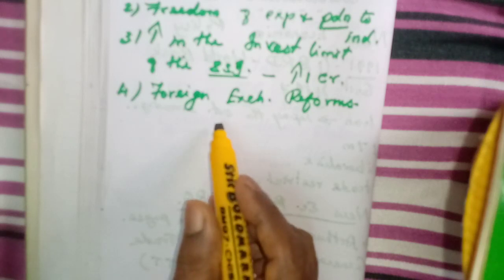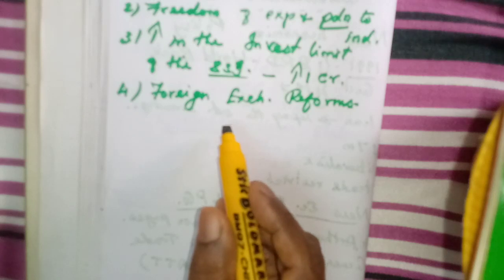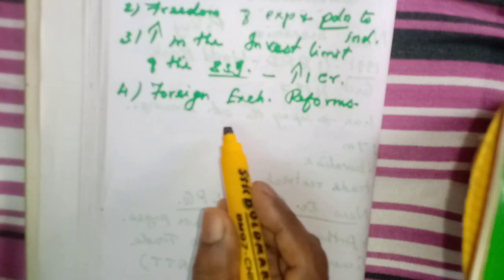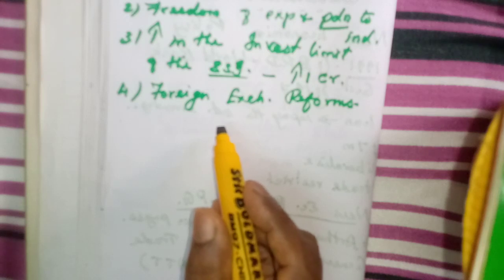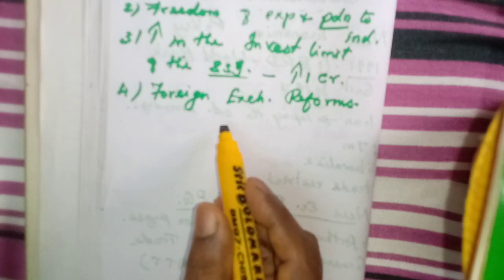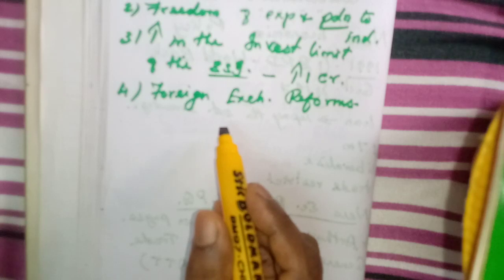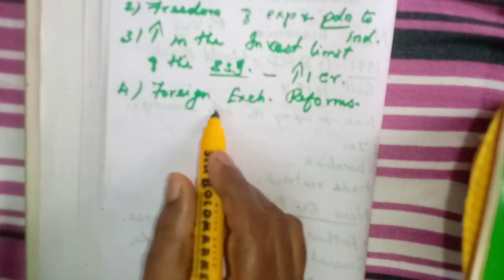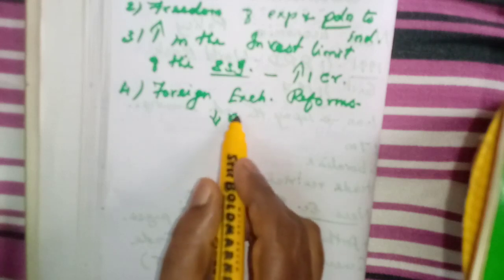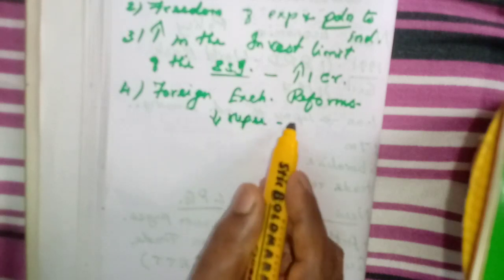That means the amount that we need to pay for our imports and what we will receive through exports, that is called balance of payment. So in order to balance that payment, they devalued our currency. That means the rupee value was devalued.